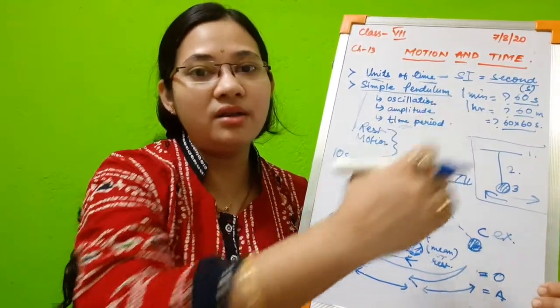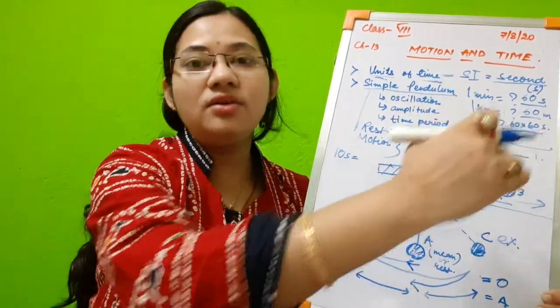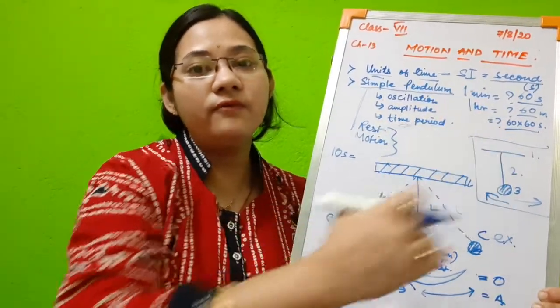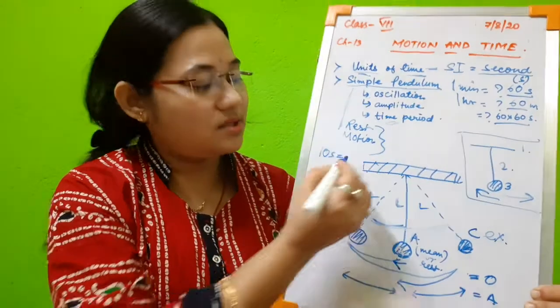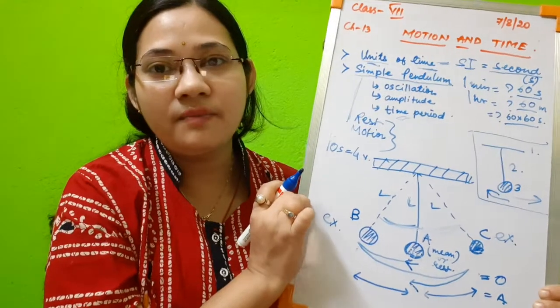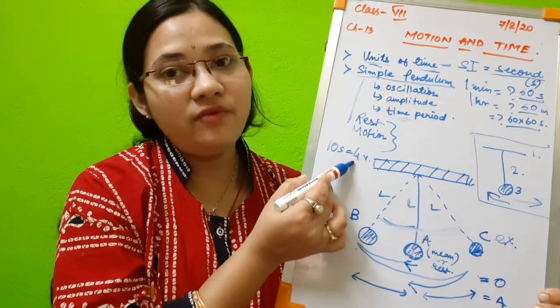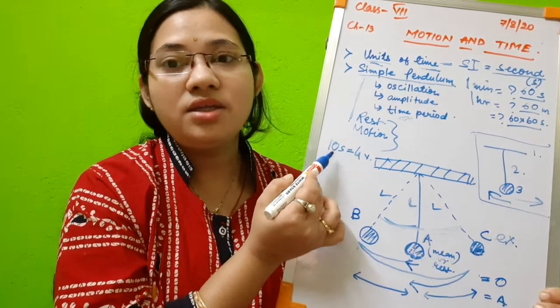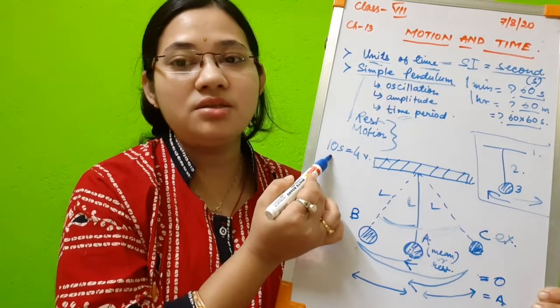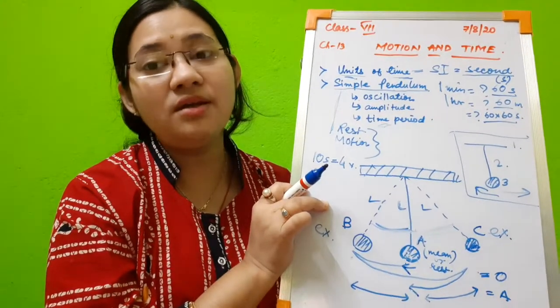It completes 1, again 2, again 3, again 4. That means 4 vibrations take 10 seconds. So 1 vibration will take 10 divided by 4, that means 2.5 seconds. So that 2.5 seconds is the time period.